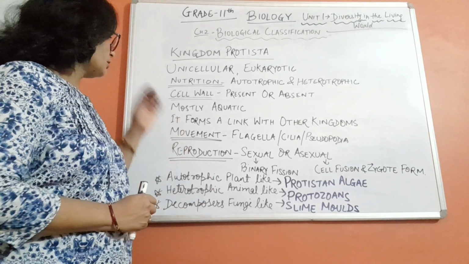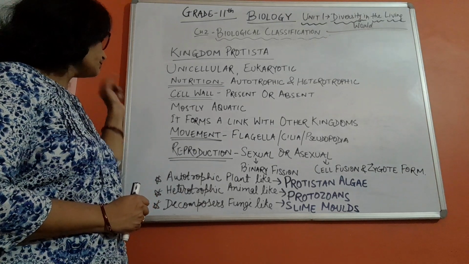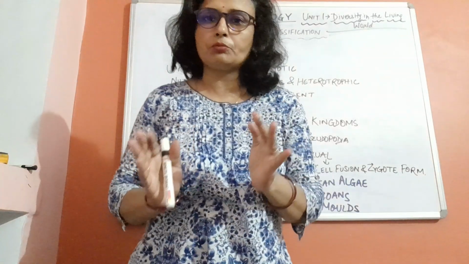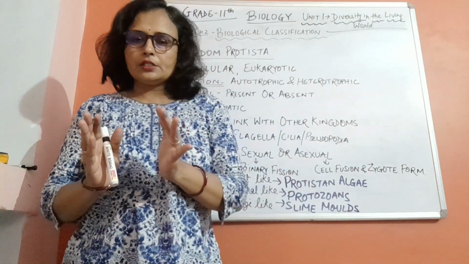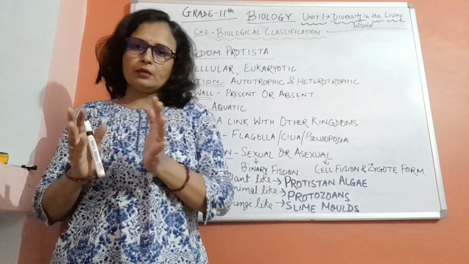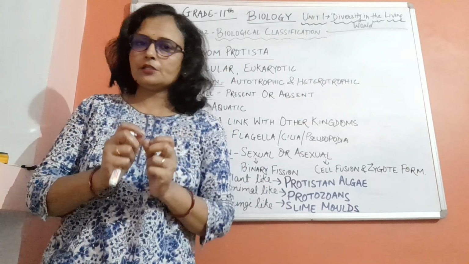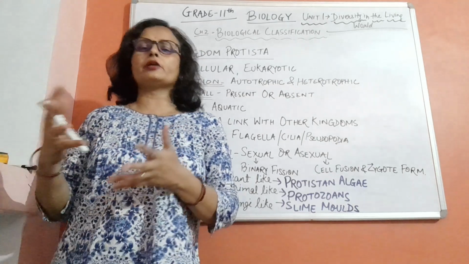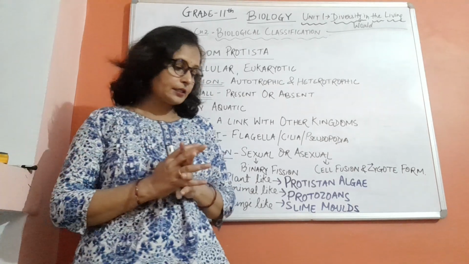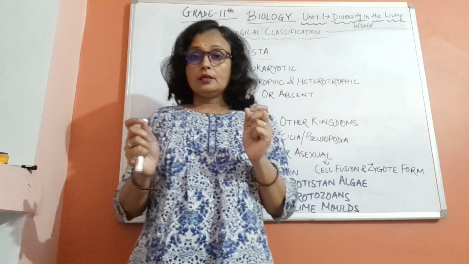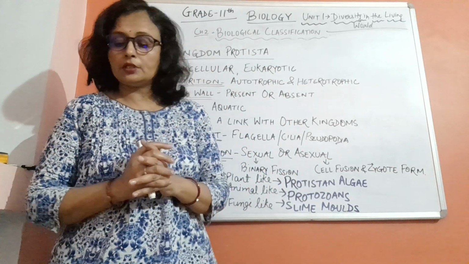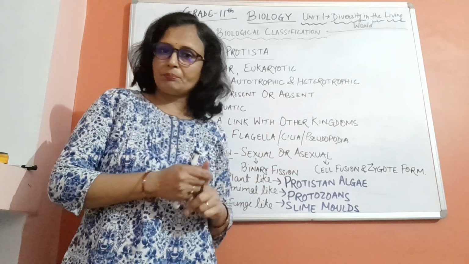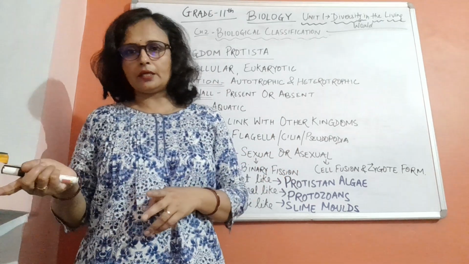Okay. Now next, it forms a link with other kingdoms. Kingdom Protista came into existence because few of the organisms had plant-like characteristics and few had animal-like characteristics, and it was a challenge for biologists to decide whether to keep those organisms in kingdom Plantae or kingdom Animalia.